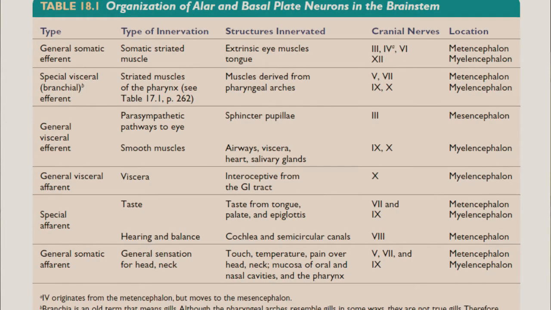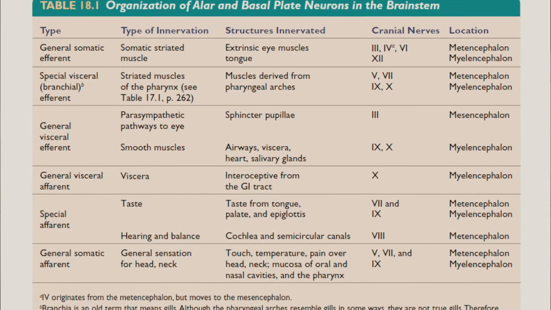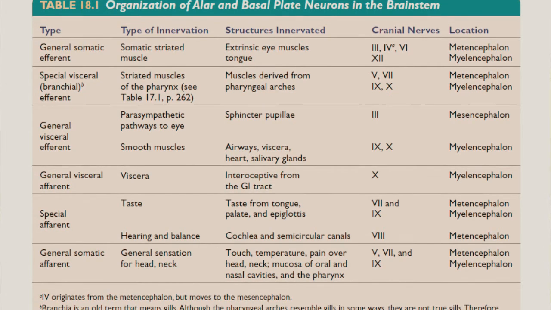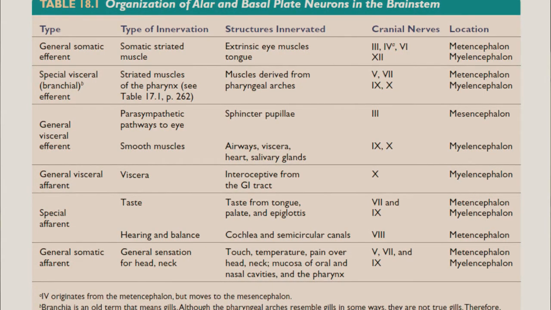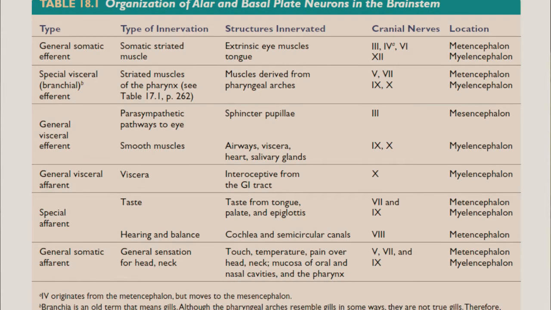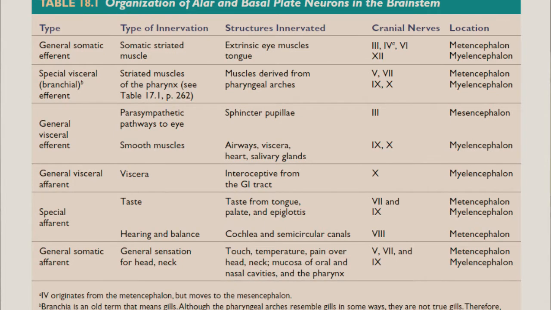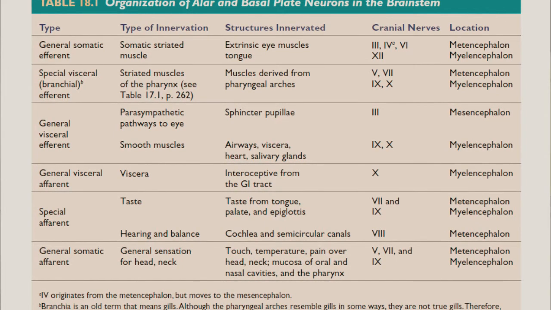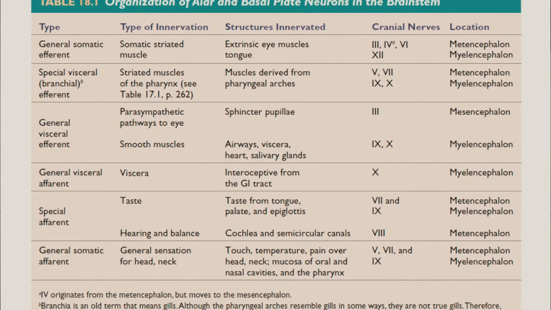So what happens is that there is always migration that happens. Most of the cells will originate from the metencephalon, but finally they will migrate cranially and settle in the mesencephalon. That's why the nuclei of cranial nerve 4 and 3, in a mature person, originate from the midbrain, that is the mesencephalon.